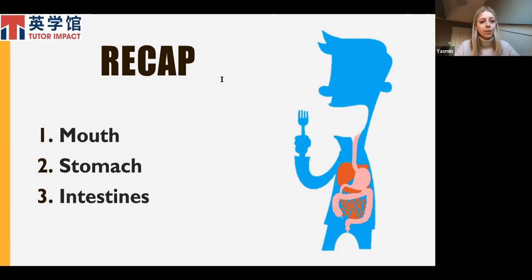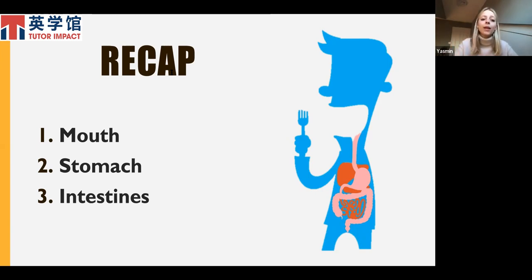And the stomach, as we said before, is very important in the digestive system, and it has two key stages. The first is that with the acid in the stomach, it kills any harmful microorganisms, which means anything bad is kicked out and destroyed at that stage. And then it also has the special chemicals called enzymes, which further help to break down the food so that it can be absorbed by the body.